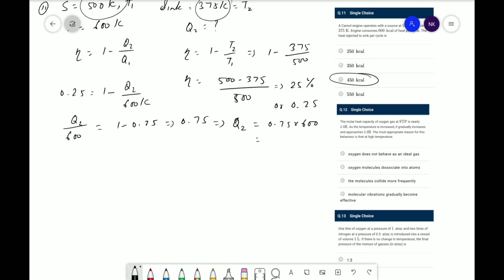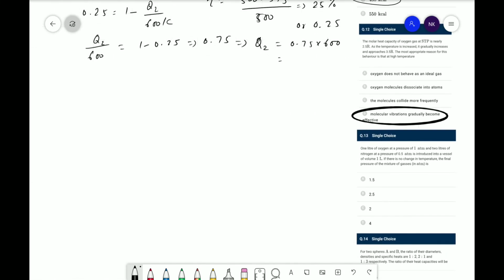So the most appropriate answer is D, that the molecular vibrations gradually become effective. Because if you increase the temperature, the molecules will start vibrating very rapidly.